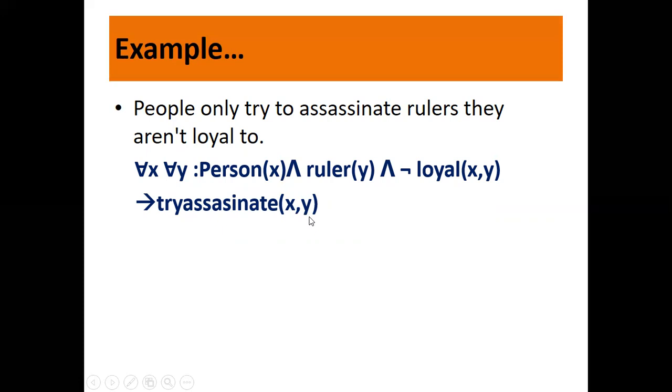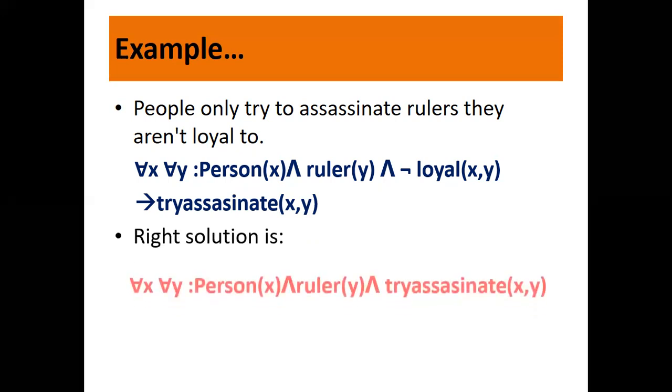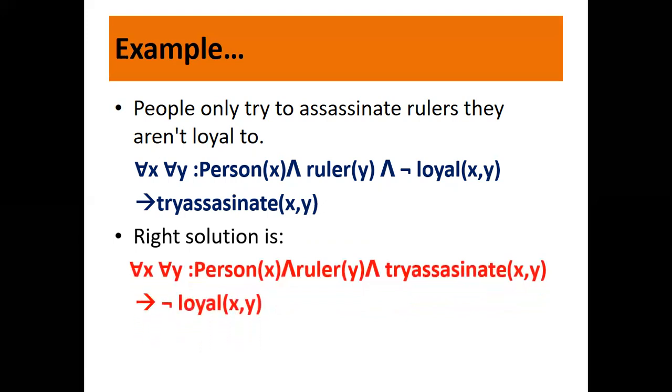Now, this statement is not right. Why? Because let us say there are 10,000 people who are not loyal to the ruler. According to the above statement, all 10,000 people will try to assassinate the ruler, which is not possible. So what is the right statement then? The right statement is this.